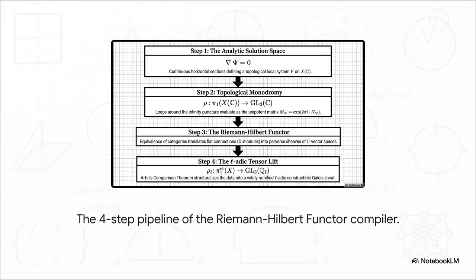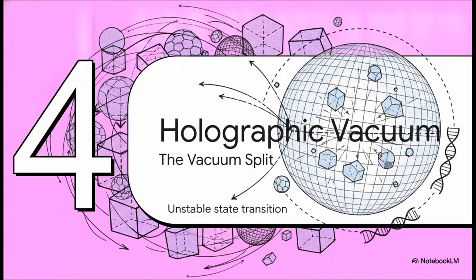The Riemann-Hilbert correspondence then steps in to act as an incredible transcendental bridge to compile all of this data. It takes these continuous analytic fields and, through a four-step pipeline using the L-adic tensor lift, structurally compiles them into a wildly ramified L-adic constructible Galois sheaf. Say that 5 times fast, right? Which leads us to part 4, the holographic vacuum split.